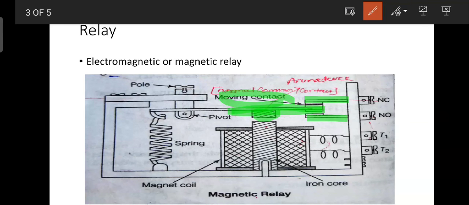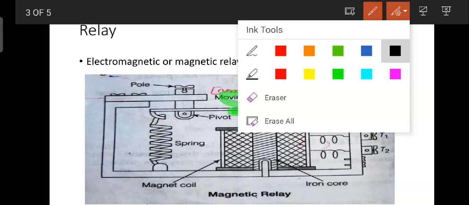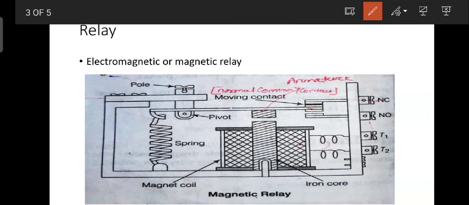Here I am showing you, this is our armature. Let me erase first. So this contact opens or closes our total circuit.